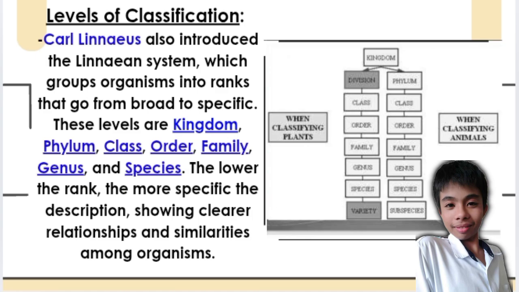For example: number 1, kingdom, animal. Number 2, phylum, chordate. Number 3, class, mammals, like panda and camel. The fourth is order, primate. Number 5, family, hominid. The last are genus and species, Homo sapiens, humanity.